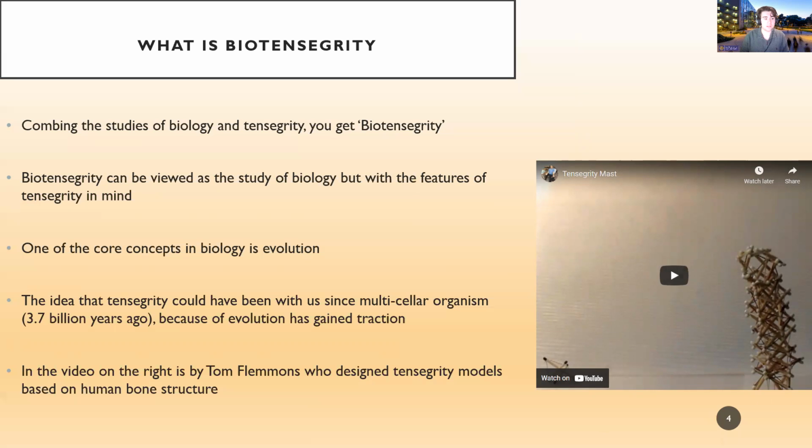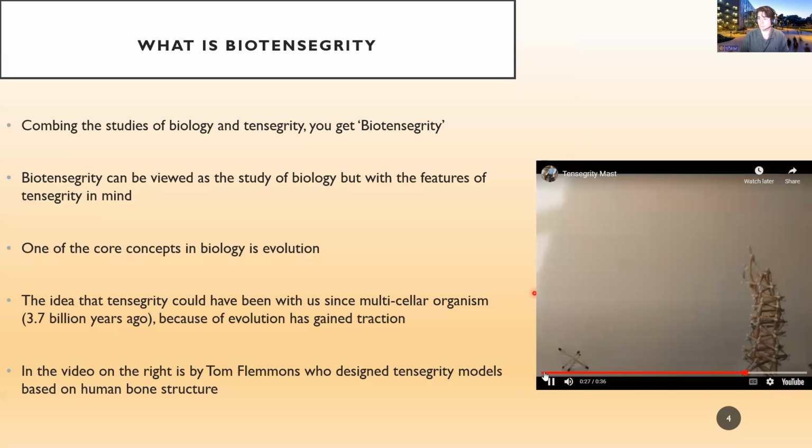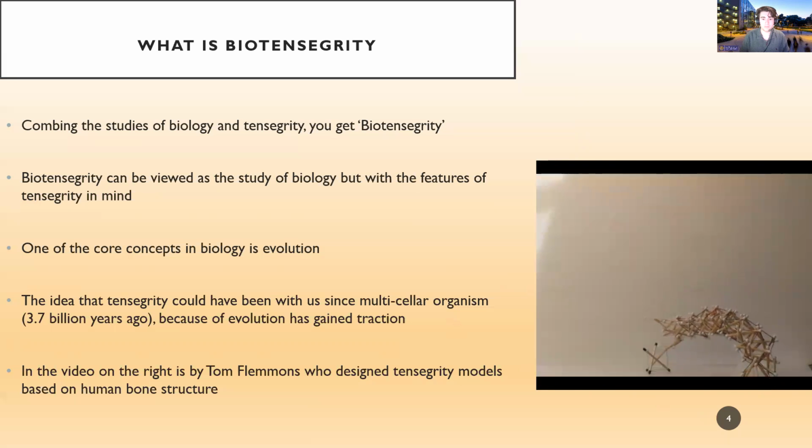We have this video I'll play in a second. It was made by Tom Flemons, who designs tensegrity models based on human bone structure. In this design right here, the joints are all built by tensegrity. I'm going to do a quick quote by Tom Flemons while this is playing. He says that evolution selects the structural applications which are maximum efficient.